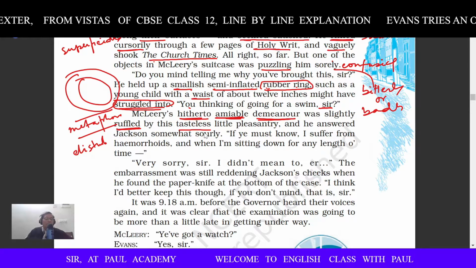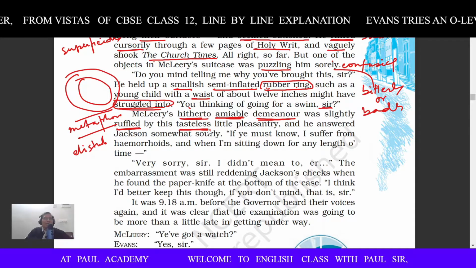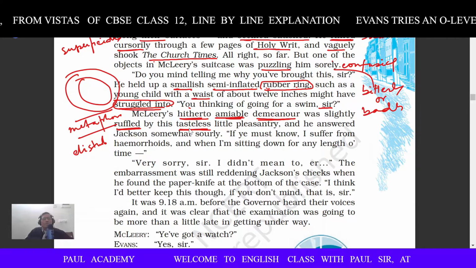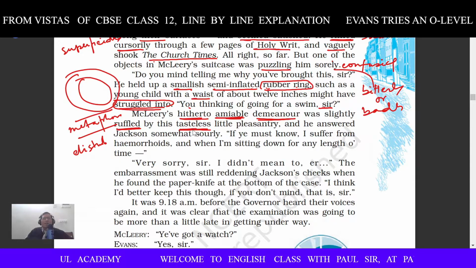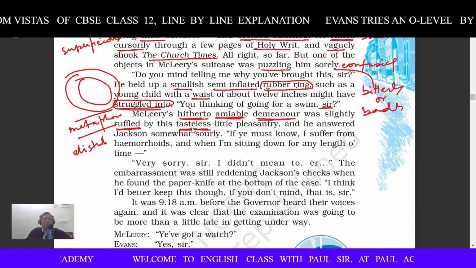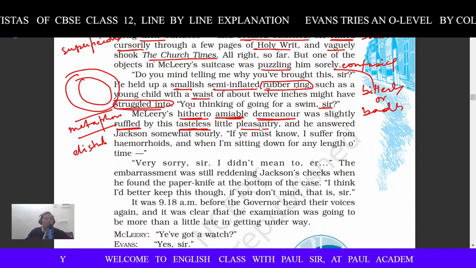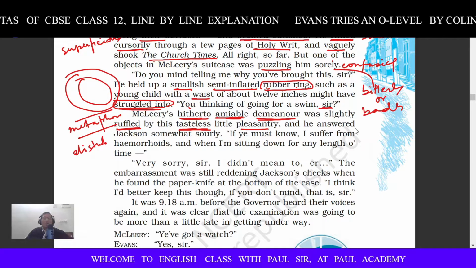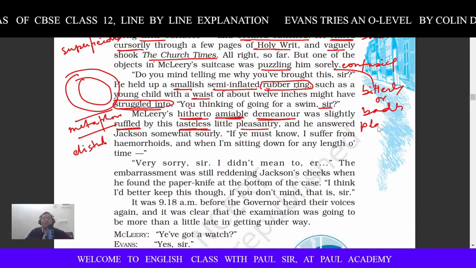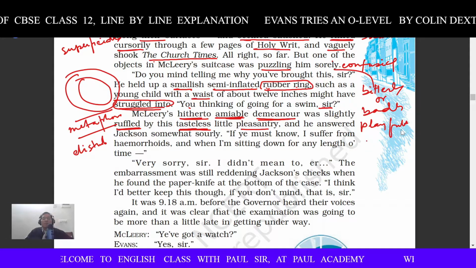When something is tasteless, you don't like it. Tasteless means not something of a very good gesture or manner or behavior. Tasteless little pleasantry. Pleasantry means playful remark, P-L-A-Y-F-U-L, playful, remark, single L, right?